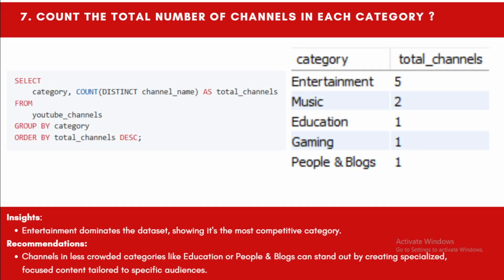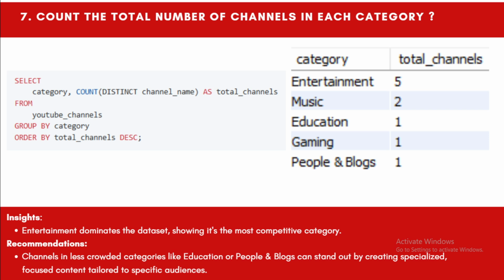Next question is, we have to count the total number of channels in each category. We see that the entertainment category has the most channels, that is 5, followed by music with 2 channels. This shows that the entertainment category has wider competition amongst the channels, because most channels are created on the basis of entertainment.